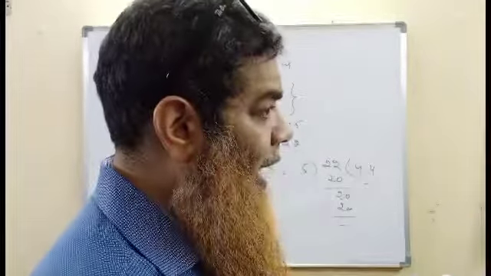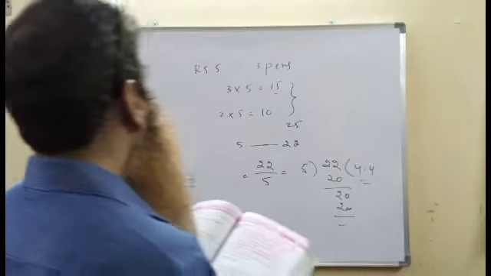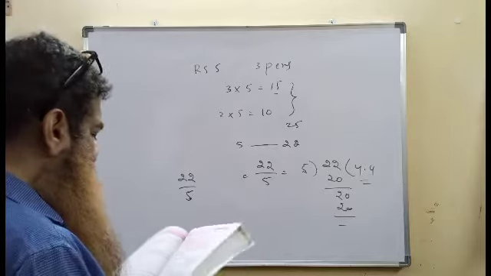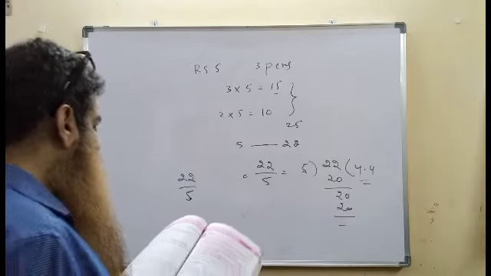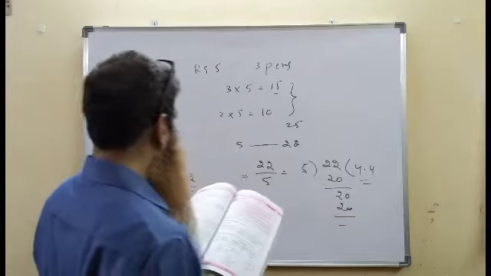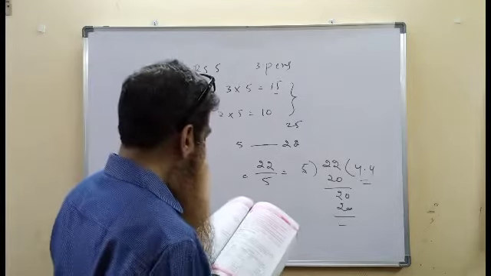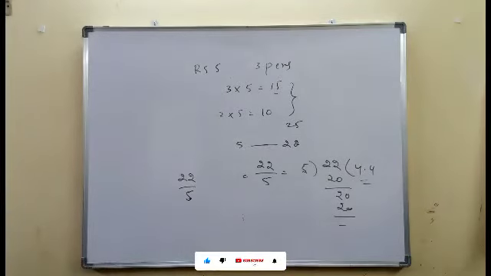And Q must not be equal to 0. Q must be either less than 0 or more than 0, but it should not be 0. I repeat, the numbers which are expressed in the form of P by Q, where P and Q are integers and Q is not equal to 0, are called rational numbers.